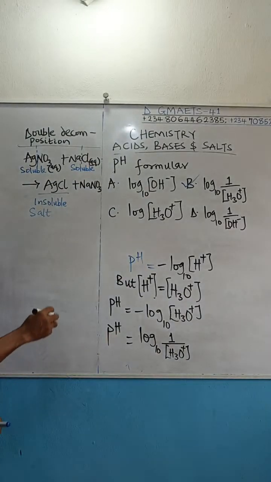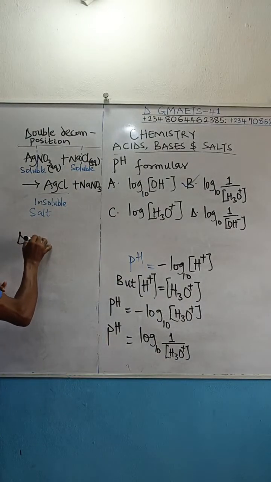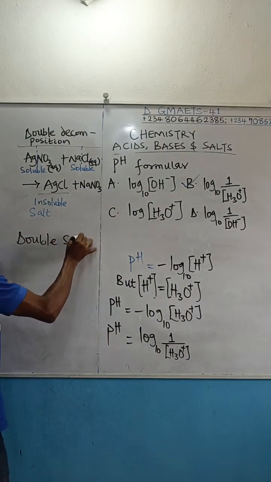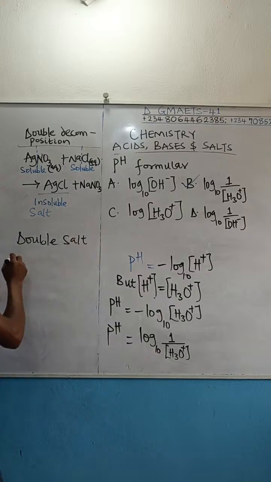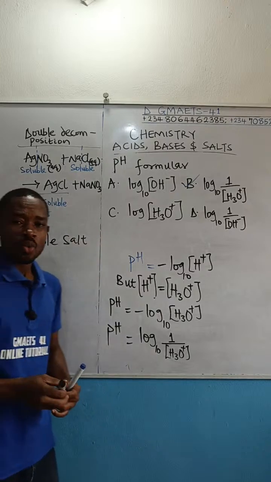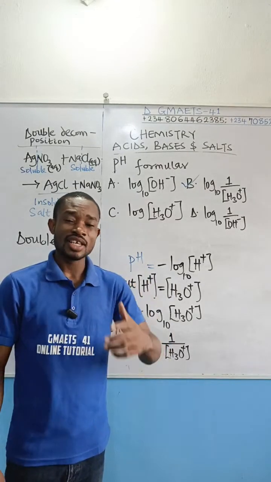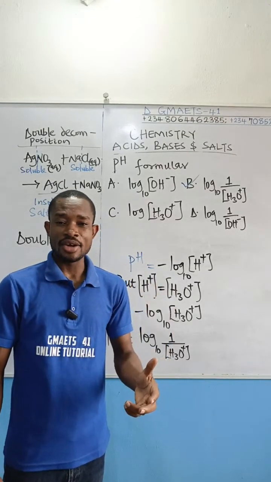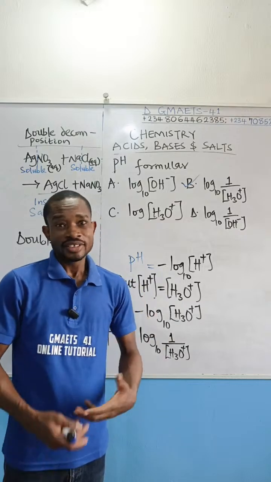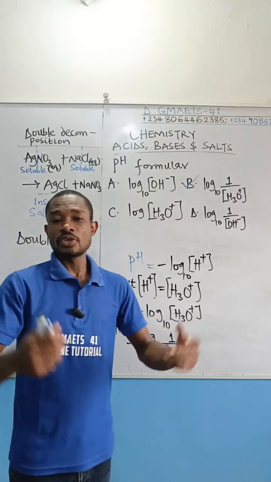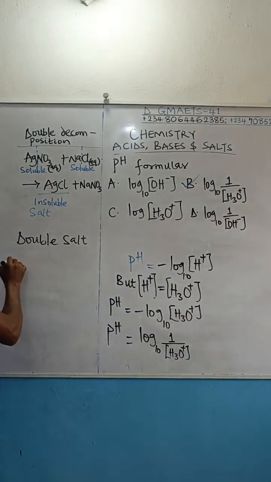And generally, double salts have this general formula. Your examiner will want you to know about it. There are 2 cations there. One of the cations is a univalent cation. The other one is a trivalent cation. And then you have 1 anion. Then most often you have water of crystallization attached.